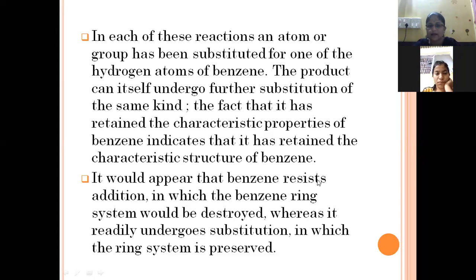It would appear that benzene resists addition, in which the benzene ring system would be destroyed. If benzene undergoes any addition type of reaction, at that time the structure of benzene would be destroyed, whereas it readily undergoes substitution reactions in which the structure of benzene is preserved. The structure will not be disturbed at all. That's why benzene generally undergoes what type of reactions? Substitution type of reactions.